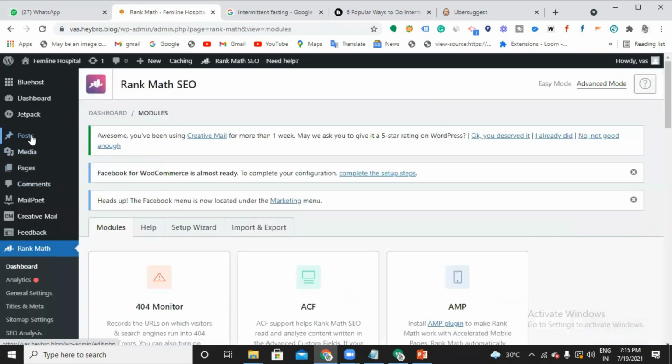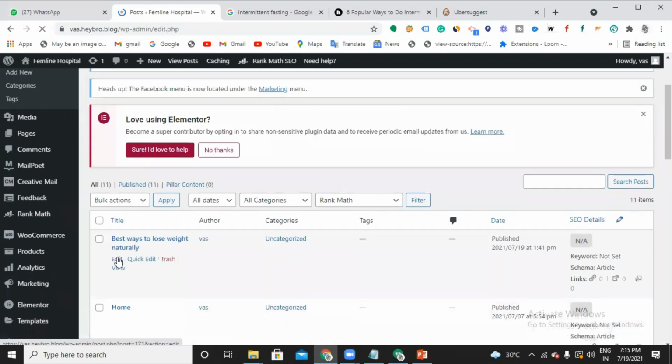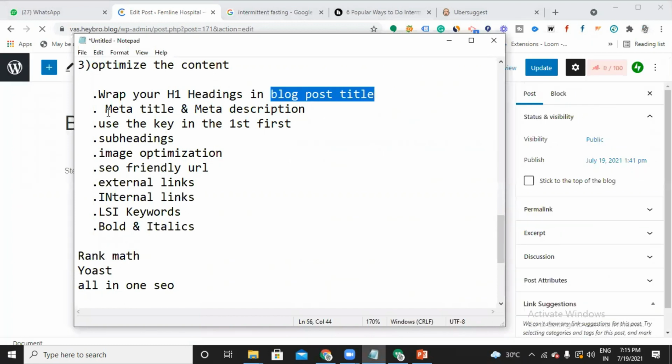All right. Now let me go back to the post, best ways to lose weight. I'm going to edit this. Now let us find out whether we have the option of writing a meta title and description. Jolene, again, you should not confuse your blog post title and your meta title.